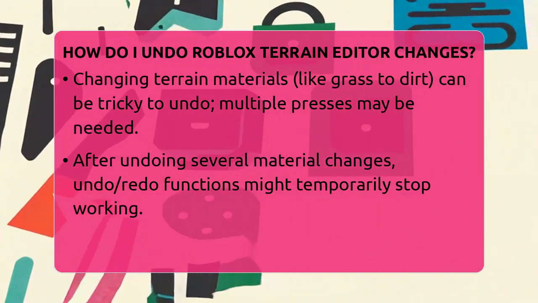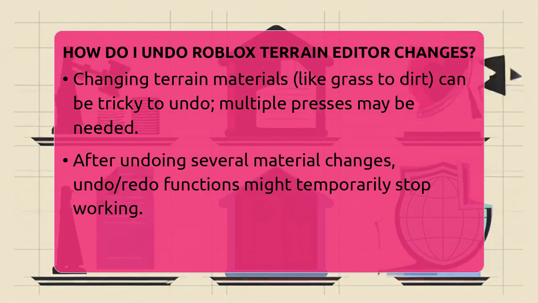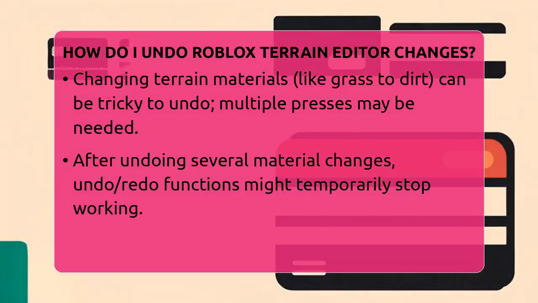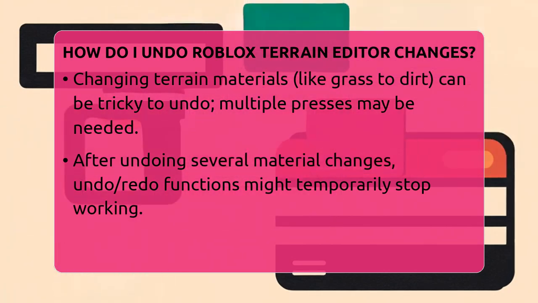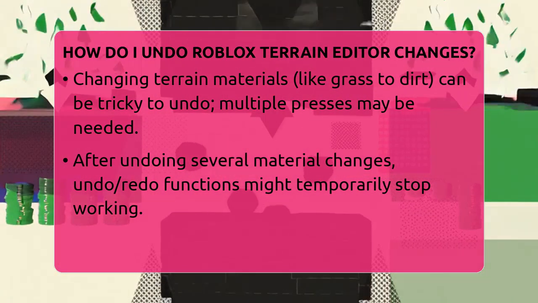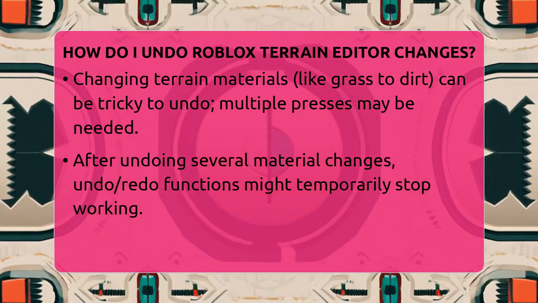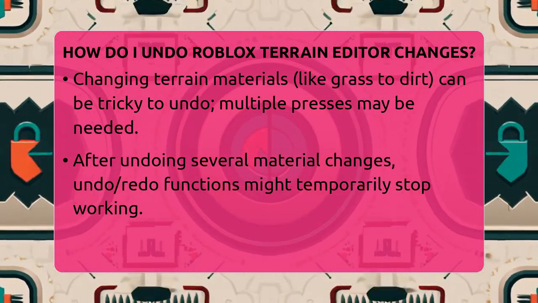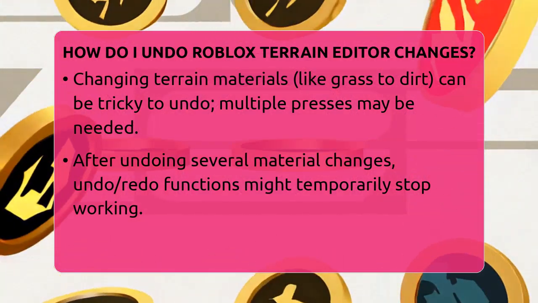If you want to revert the entire terrain back to an earlier state, you can clear all terrain using the Clear tool in the Create tab. After clearing, you can re-import or regenerate terrain to start fresh. Another helpful tip is to use the Select tool to highlight specific regions of terrain before editing. This way, you can focus your changes and undo only the parts you want to fix.